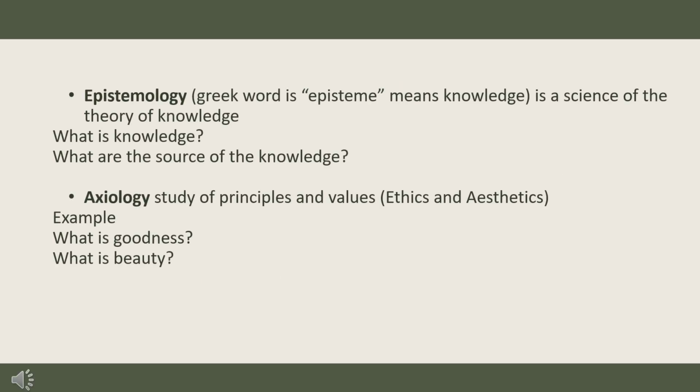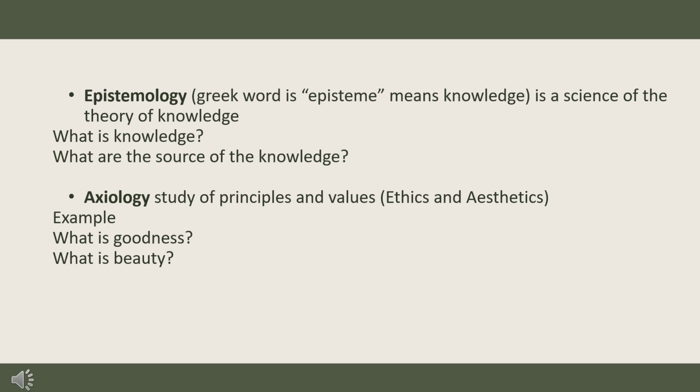The next one is epistemology. Epistemology, the Greek word is episteme, which means knowledge, is the science of the theory of knowledge. Epistemology examines the nature, scope, and limits of knowledge. It investigates how we acquire knowledge, what constitutes justified belief, and the validity of different sources of knowledge. Example: what is knowledge? What are the sources of knowledge?